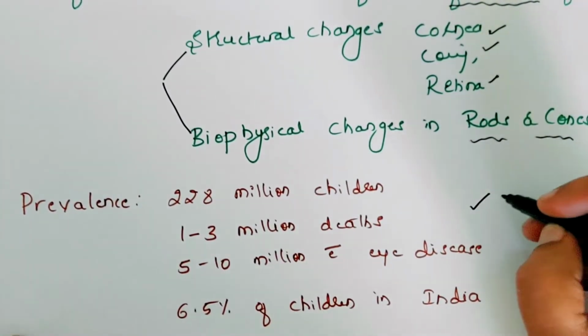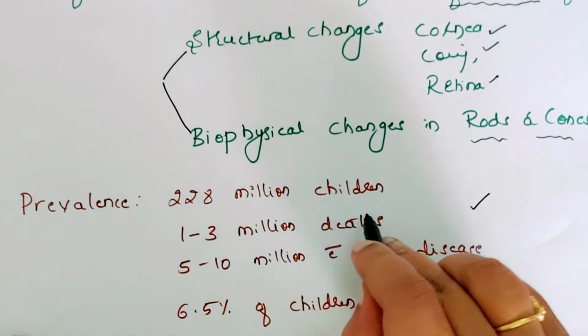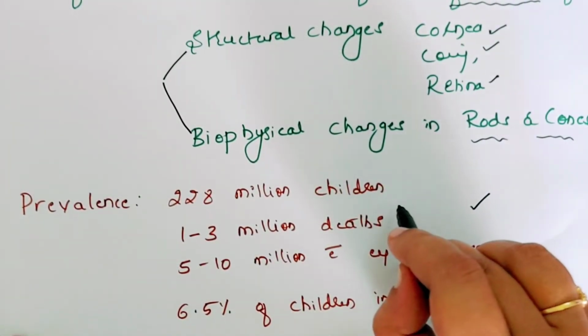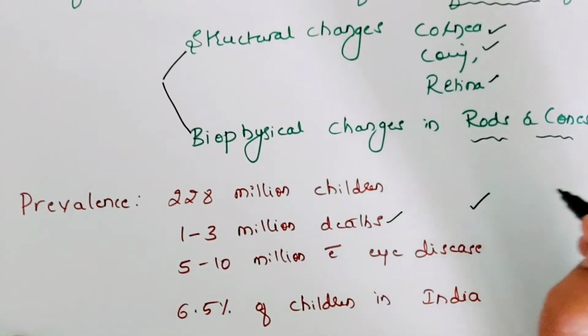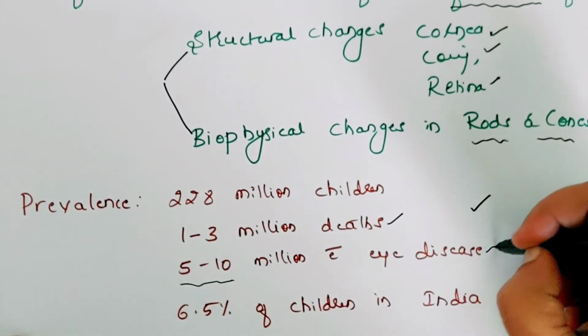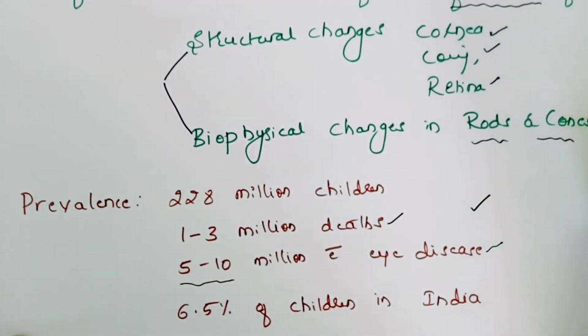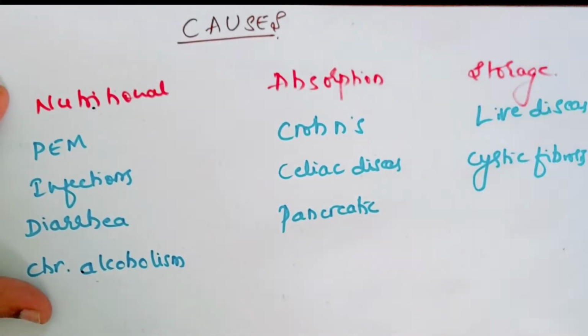If you come to the prevalence, worldwide about 228 million children are suffering from vitamin A deficiency. Among them, 1 to 3 million children are dying because of vitamin A deficiency, and 5 to 10 million children have ocular manifestations of the eye disease. If you look at the statistics in India, almost 6.5% of children are suffering from vitamin A deficiency. Now let's see the causes for this vitamin A deficiency.